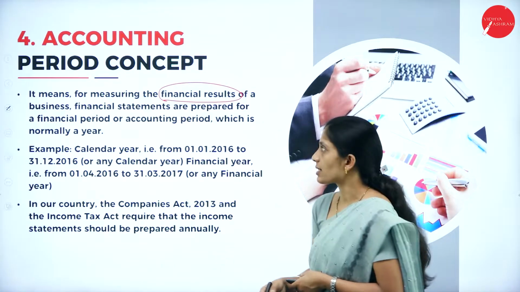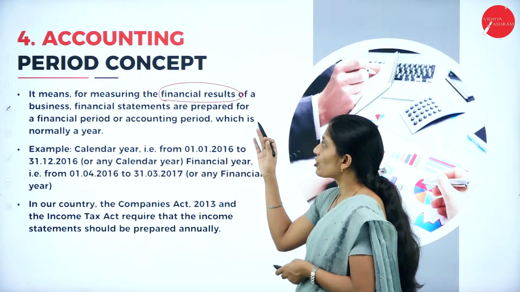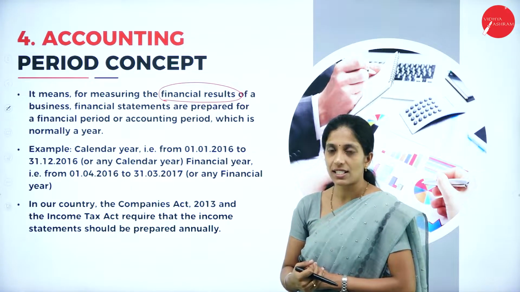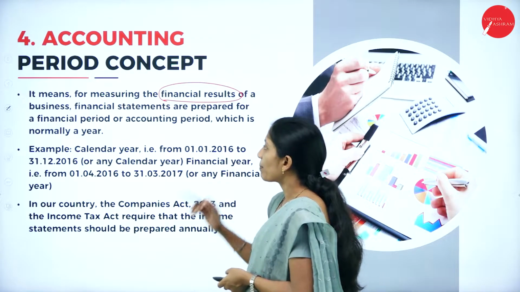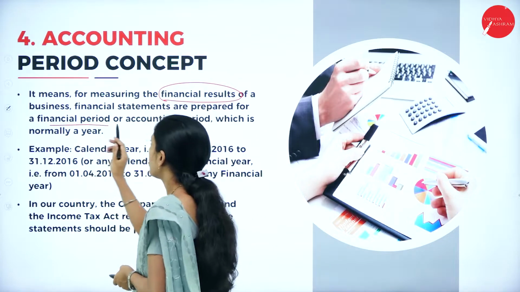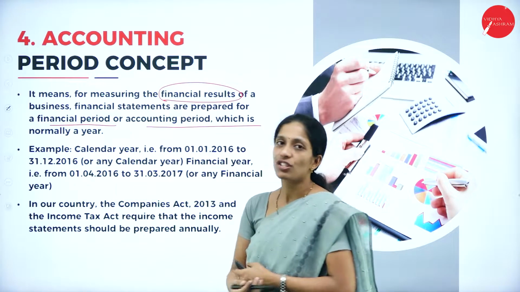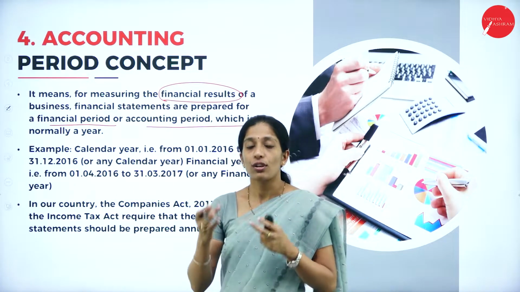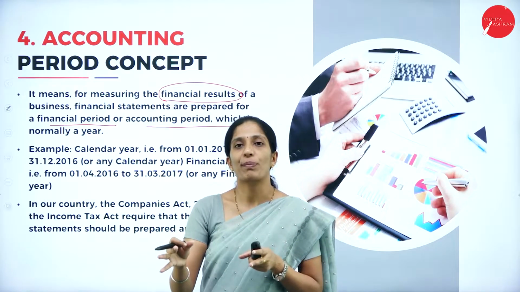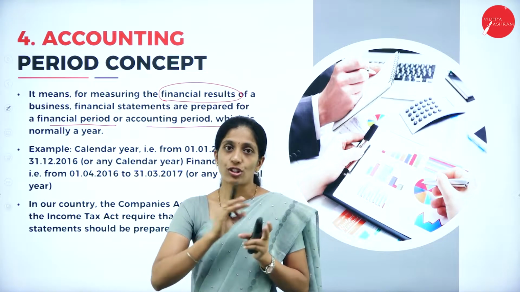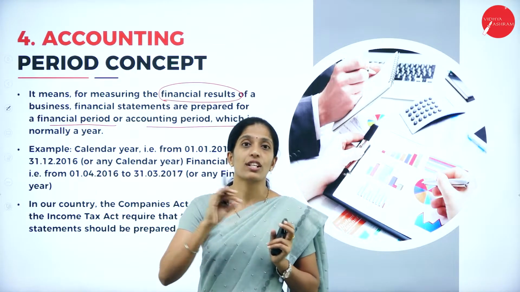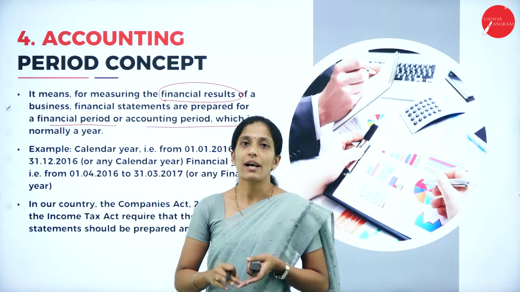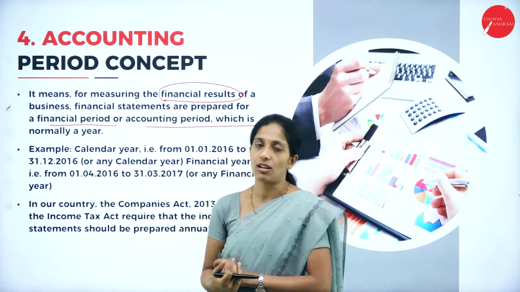Accounting period concept. So for measuring the financial results of a business, financial statements are prepared for the financial period or accounting period, which is normally a year. So normally for a year we are going to prepare the financial statement. That duration of 1 year or duration of 6 months comes under the accounting period concept.